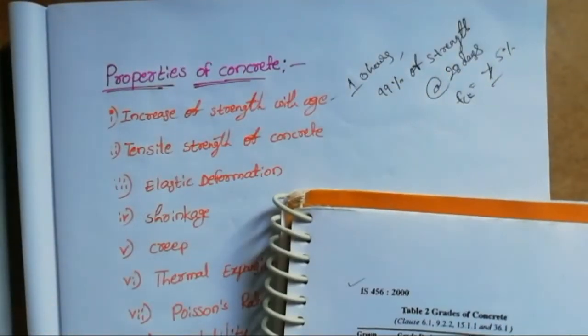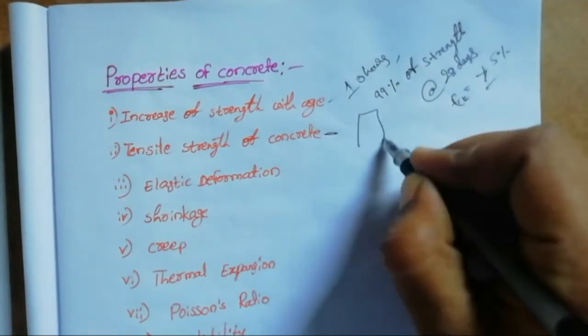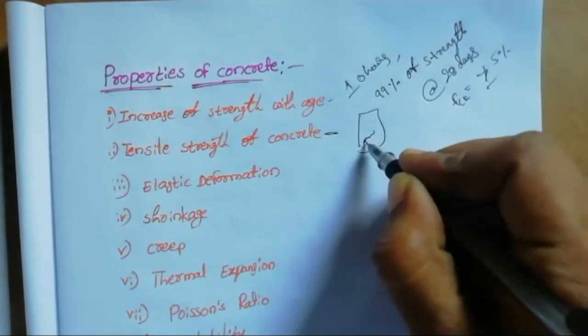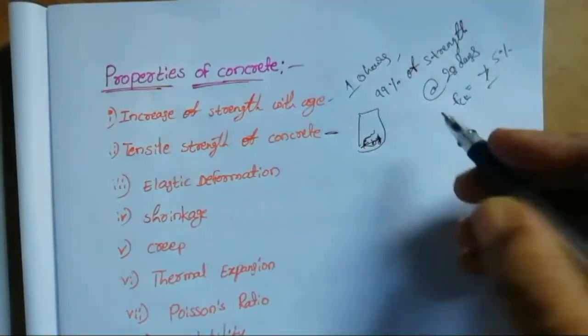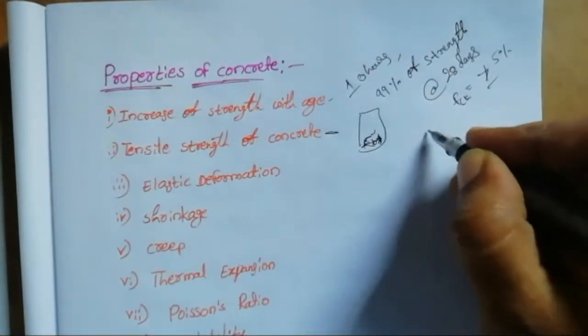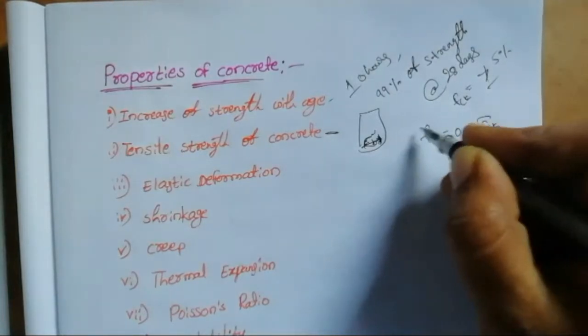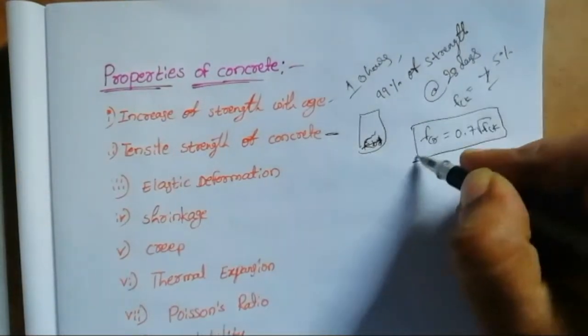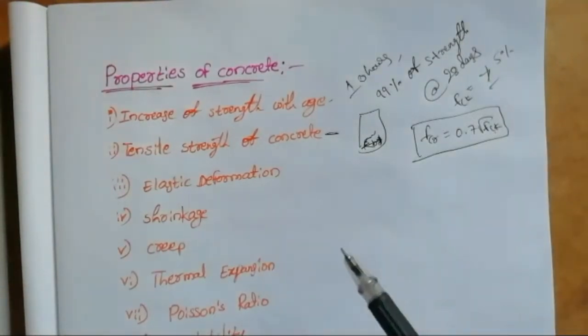Next property is tensile strength of concrete. It is an important property which affects the extent and width of the cracks in the structure. Tensile strength formula is FCR equal to 0.7 under root FCK. This formula is available in the code book also. In this, FCK is the characteristic compressive strength of the concrete.